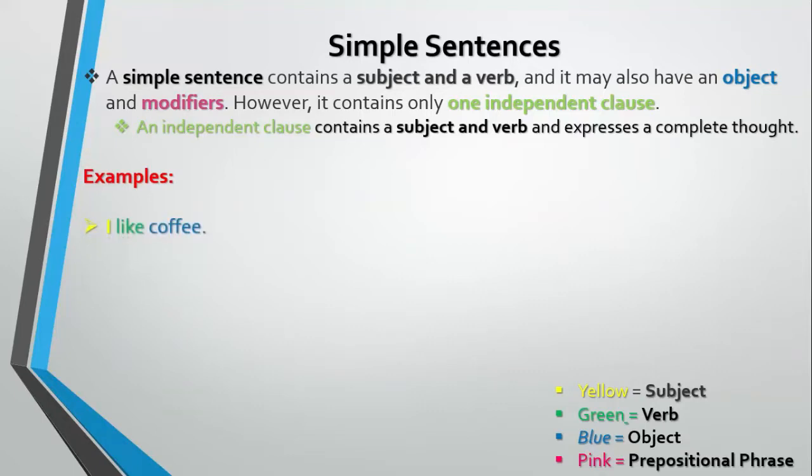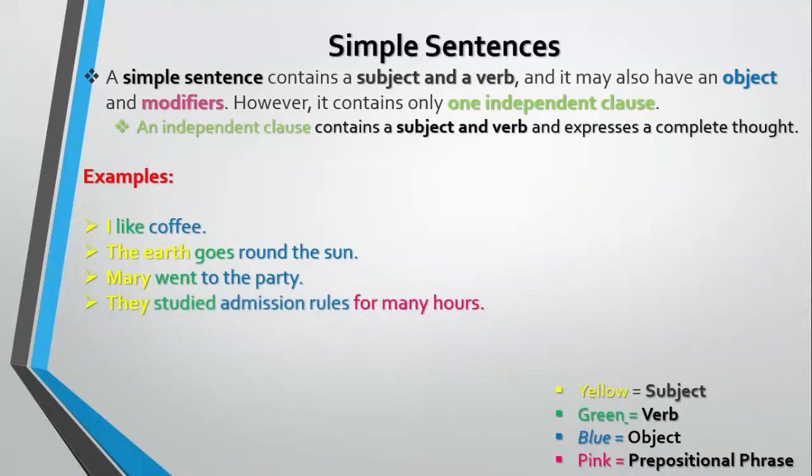I like coffee. In this sentence, we have I as subject, like as verb, and coffee as its object. It is a simple sentence which is completely conveying its meaning. The earth goes round the sun. The earth is a subject, goes is a verb, round the sun is a prepositional phrase. Mary went to the party. They studied admission rules for many hours. These are some of the examples of simple sentences.